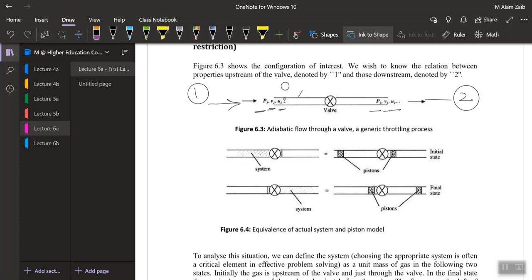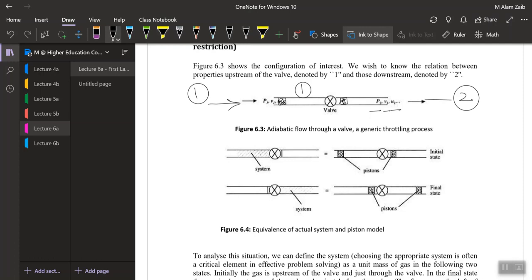we have a valve at state 1. There is a volume of a gas, and we would say we have an imaginary piston, and a volume of gas which is somewhere at state 1 over here.